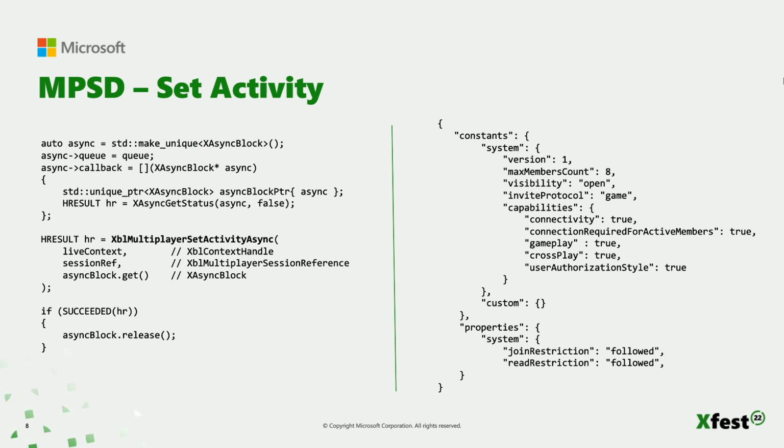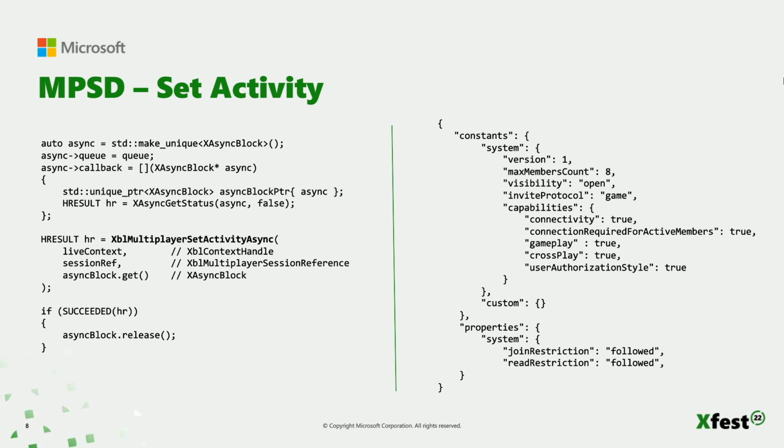On the left-hand side, you can see the call to set the user's activity using the aforementioned XBL multiplayer setActivityAsync. It simply needs a session reference that points to the user's active session. Also note that all calls to MPSD, and these are the APIs prefixed with XBL multiplayer, which isn't to be confused with XBL multiplayer activity, will take this XBL context handle. This is an object that is created per user and is where runtime state is maintained by the API.